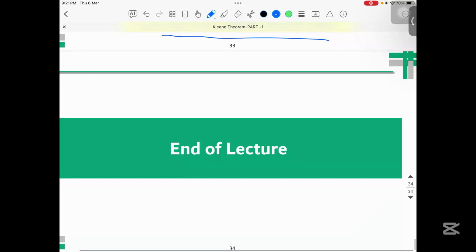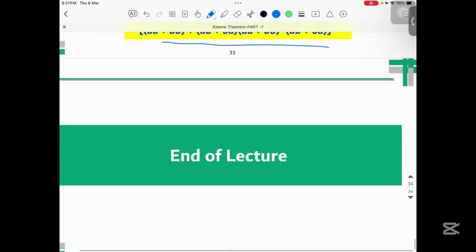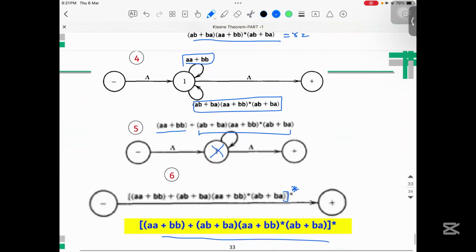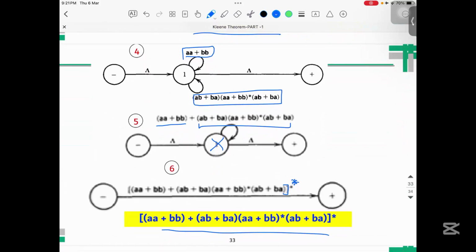So this is all about the second part of the Kleene theorem, how we can convert a finite automata into a regular expression. In order to convert the finite automata, first we convert it into the transition graph, and then convert the transition graph, or generalized transition graph, into the regular expression. That's all about this part. Inshallah, in the next lesson, we will see the third part of the Kleene theorem.